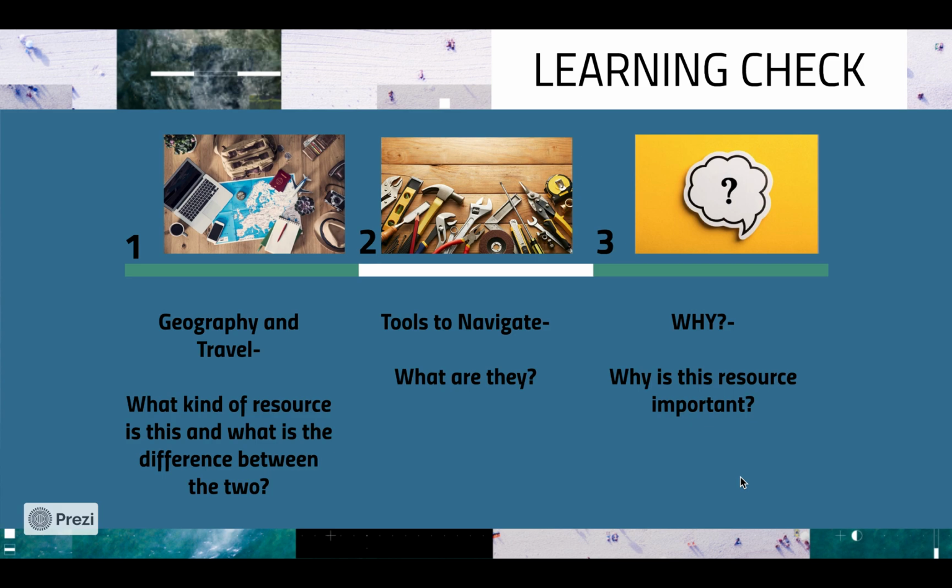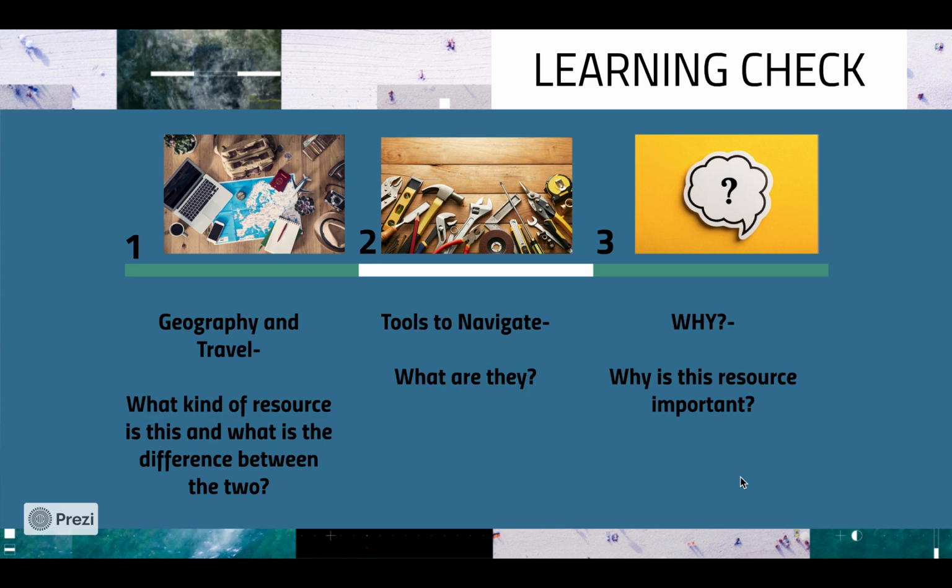So number 2, you're going to find tools to navigate. So what are the tools that I mentioned specifically? Well, some of the tools are the toolbar, the citations link, and the points of interest, which I hope will all be helpful to you.